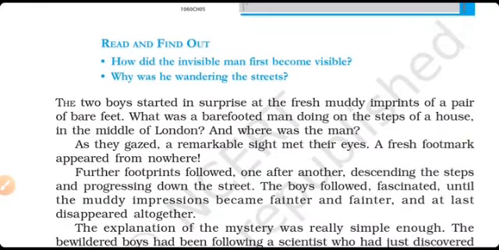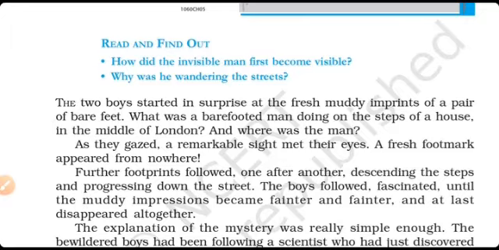The two boys stared in surprise at the fresh muddy imprints of a pair of bare feet. What was a barefooted man doing on the steps of a house in the middle of London? And where was the man?